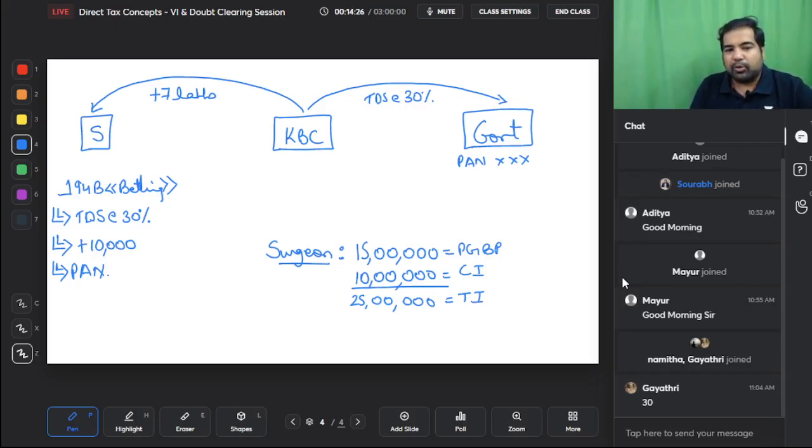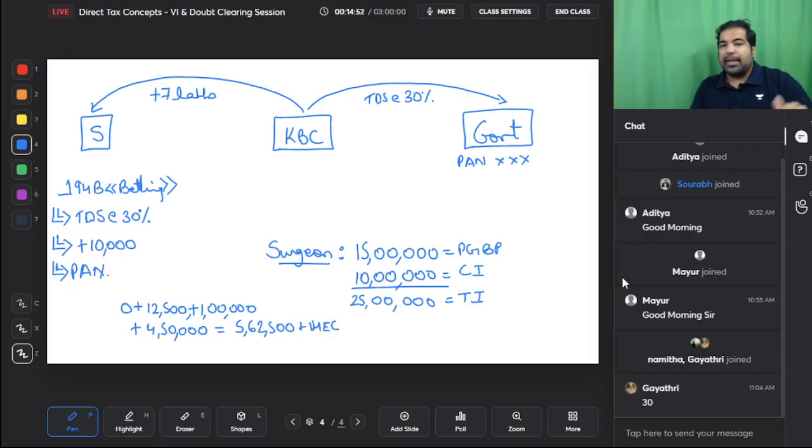So on 25 lakh, that's assuming that's his total income, he will land up paying tax up to 2.5 lakh rupees nil, from 2.5 to 5 lakh at 12,500, from 5 lakh to 10 lakh at the rate of 1 lakh, and from 10 lakh to 25 lakh on 15 lakh at 30%, that is 4 lakh 50,000. So he will land up paying about 5 lakh 62,500 plus HEC.